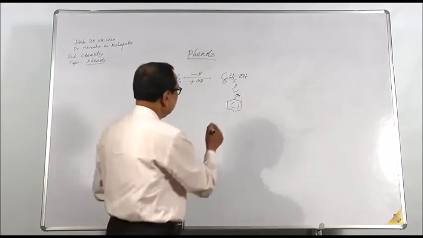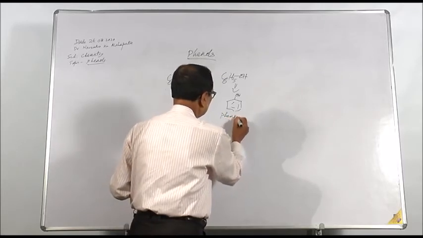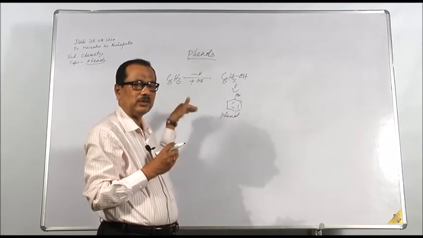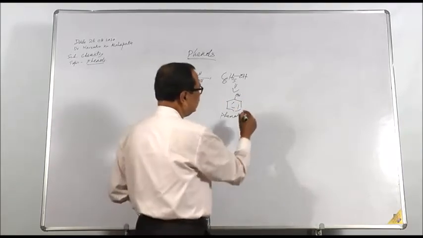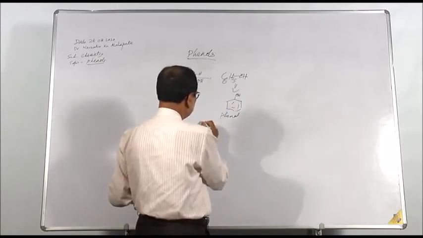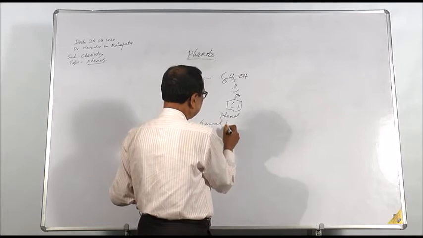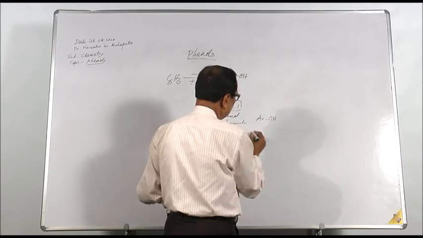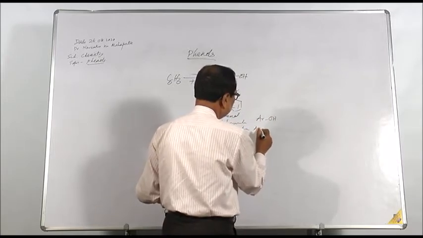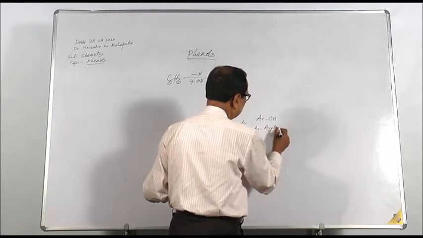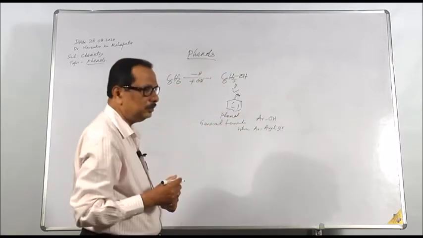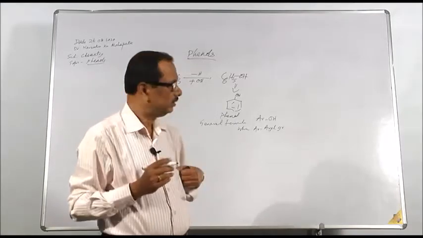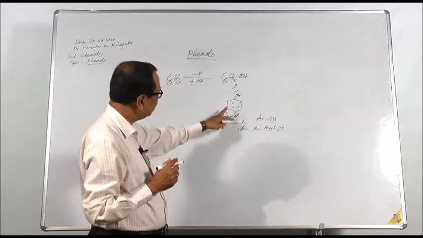So this is a phenol. It is phenol, the first member of this family. Therefore the name of this class of compounds is phenols, and they are represented in general by the general formula ArOH, where Ar is an aryl group. It may be benzene, it may be naphthalene, it may be anthracene. All these aromatic rings are Ar, and these are called phenols.